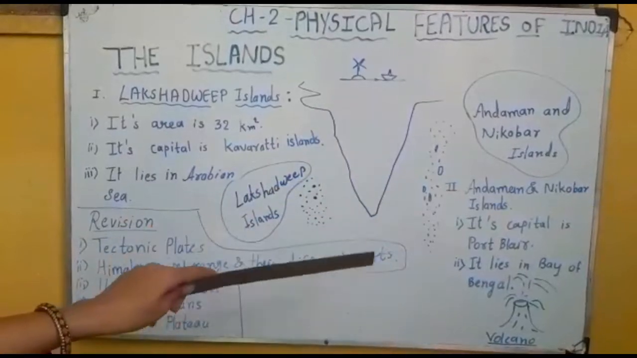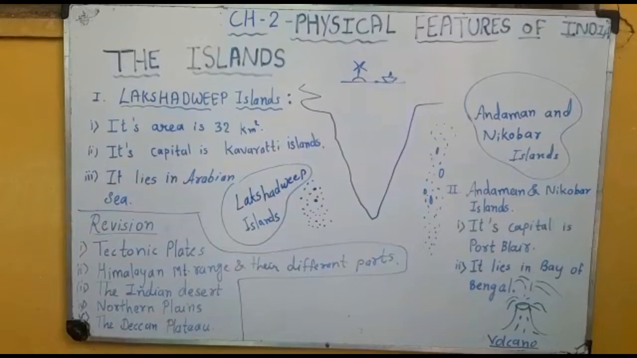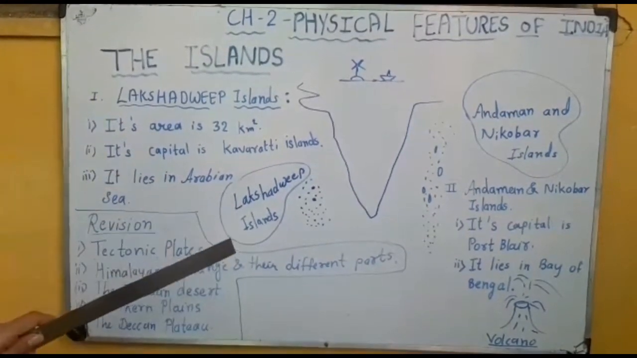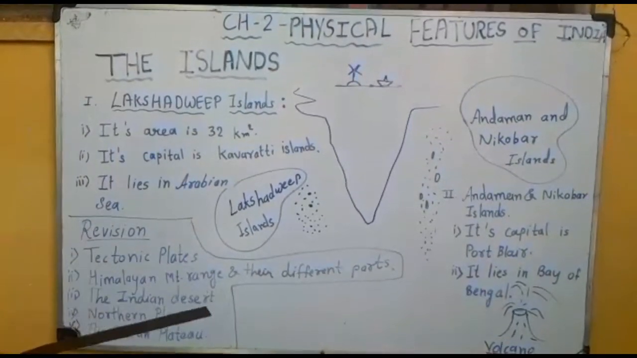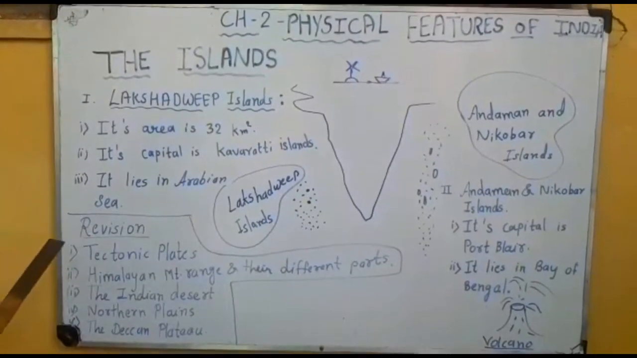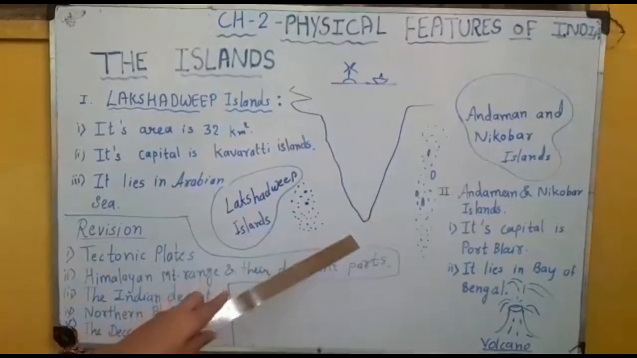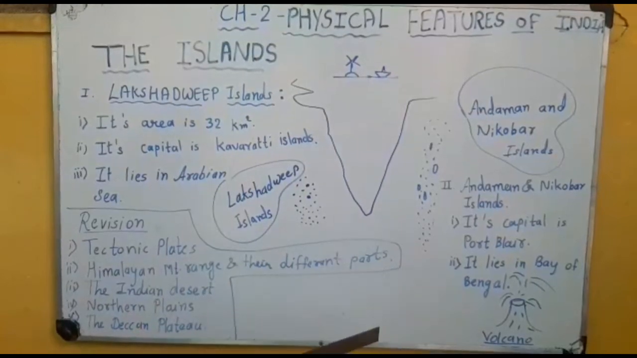Now we are talking about the areas. Lakshadweep has an area of around 32 square kilometers, and its capital is Kavaratti Island, and it lies in the Arabian Sea. Now move towards the Andaman and Nicobar group of islands. Its capital is Port Blair and it lies in the Bay of Bengal.